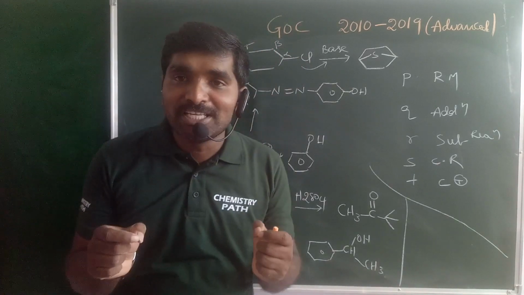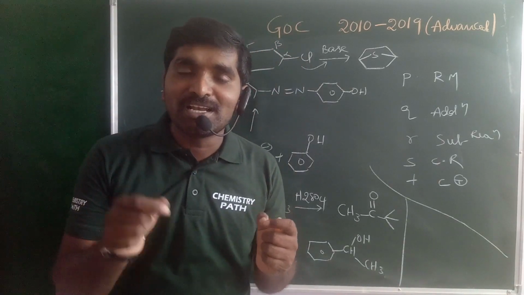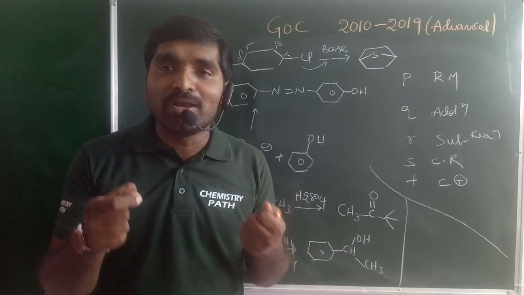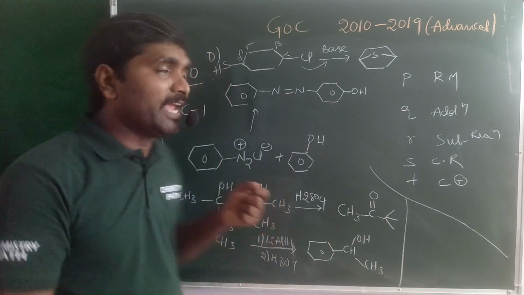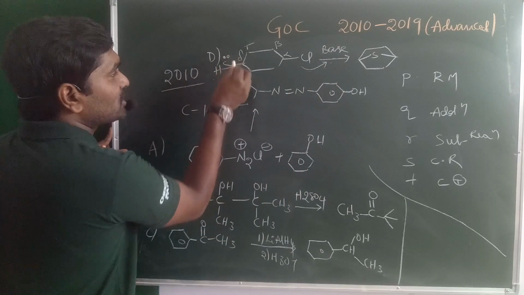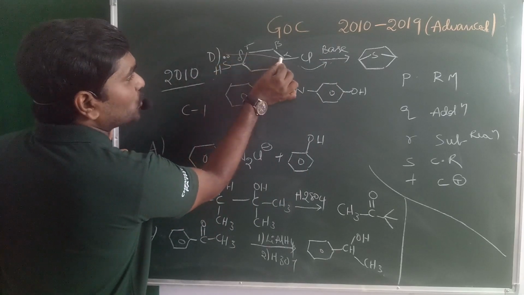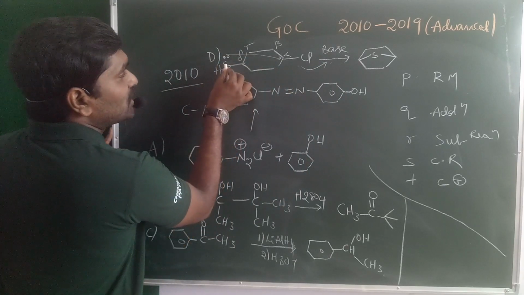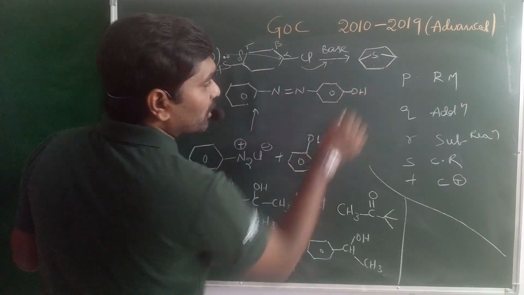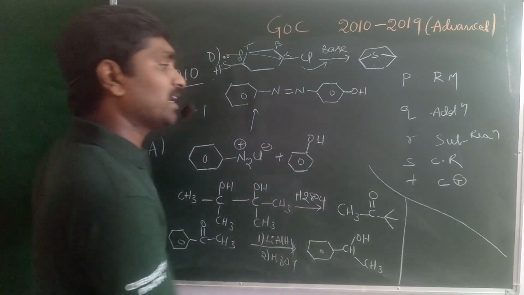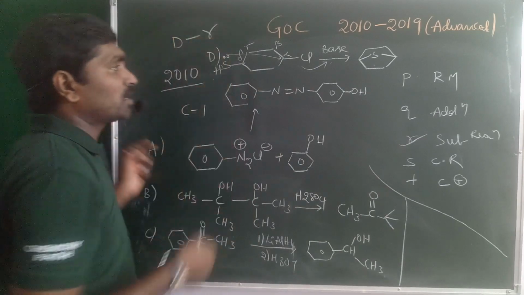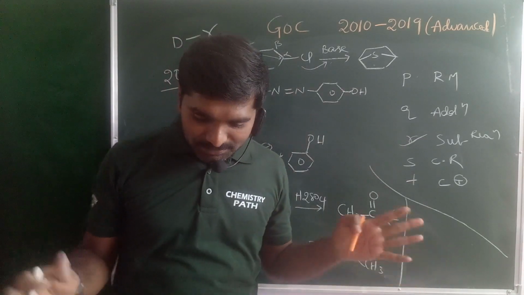If a heteroatom is present at the gamma or delta position, it easily participates in intramolecular nucleophilic substitution reactions. The Cl may be eliminated as Cl minus. The lone pair of electrons present on the sulfur may be donated to the carbocation. A bridgehead is formed between the carbocation and sulfur. Then you will get this product. That means which is a substitution reaction. So for option D, you will get R. Clear?